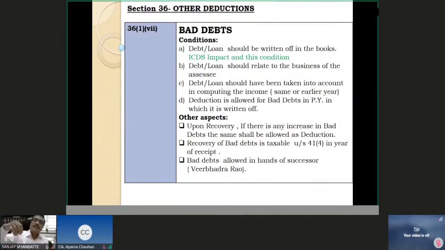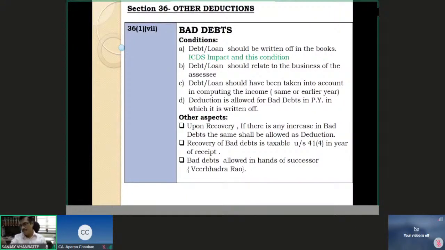Now, for the purpose of claiming deduction under section 36(1)(vii), to claim a deduction as bad debts, the first and foremost condition is that I must write off this debt from my books of account. It should have been taken into account in computing the income.